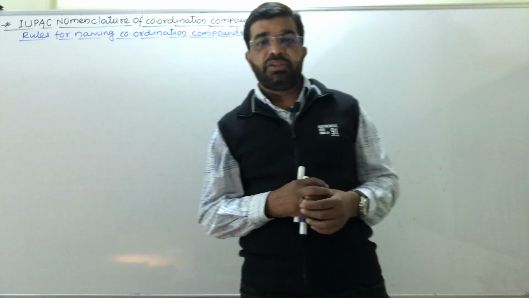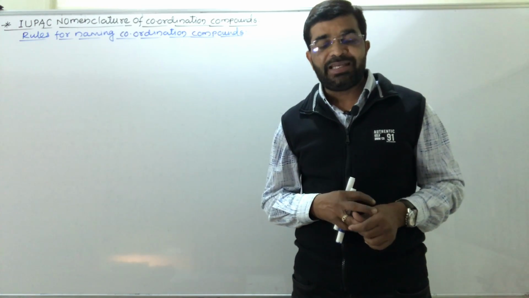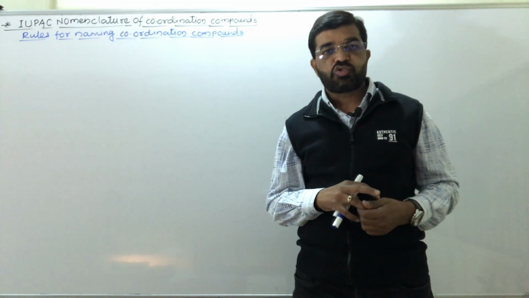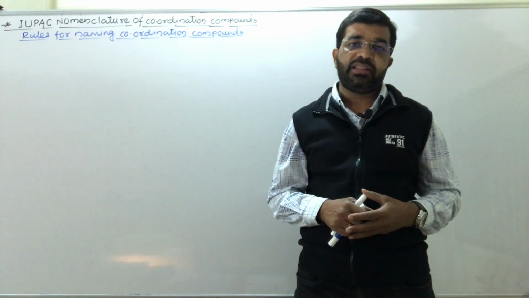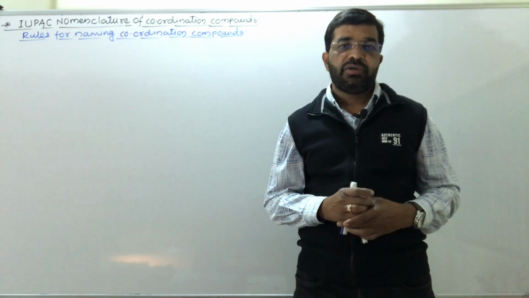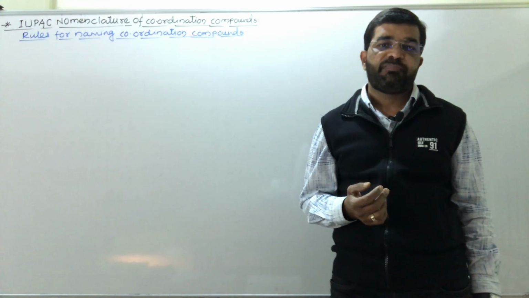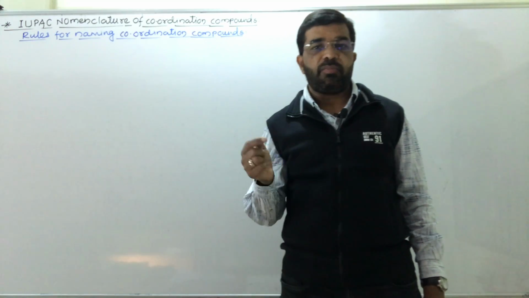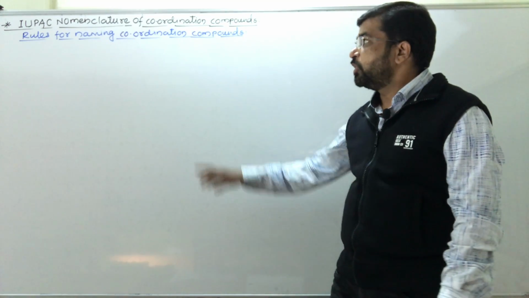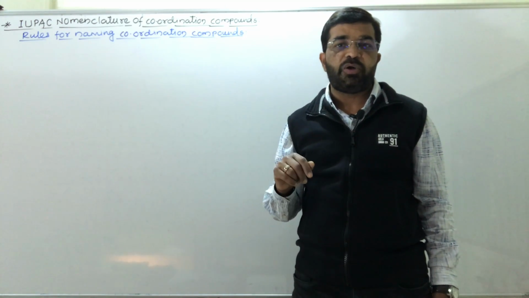And on the basis of the charge carried by the coordination complex, we have also studied cationic complexes, anionic complexes and neutral complexes. Today we are going to study an important point about coordination compounds.